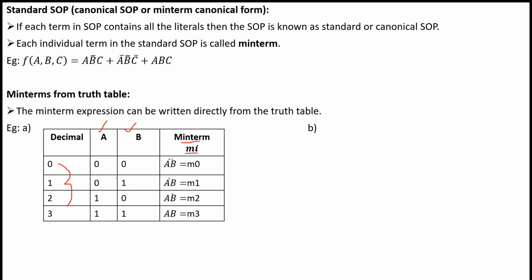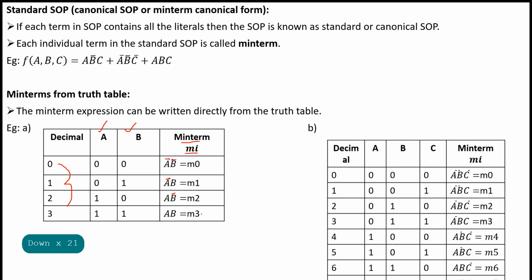For 0 0, the min term is a bar b bar, so m0. Next a bar b, a b bar, and a b. So m0, m1, m2, m3.